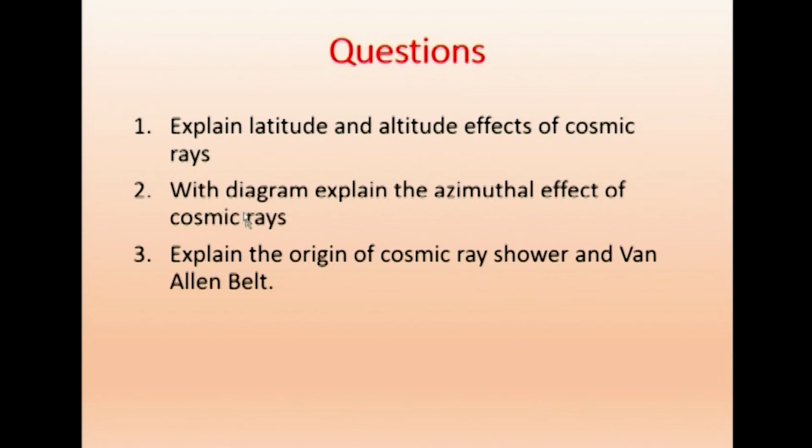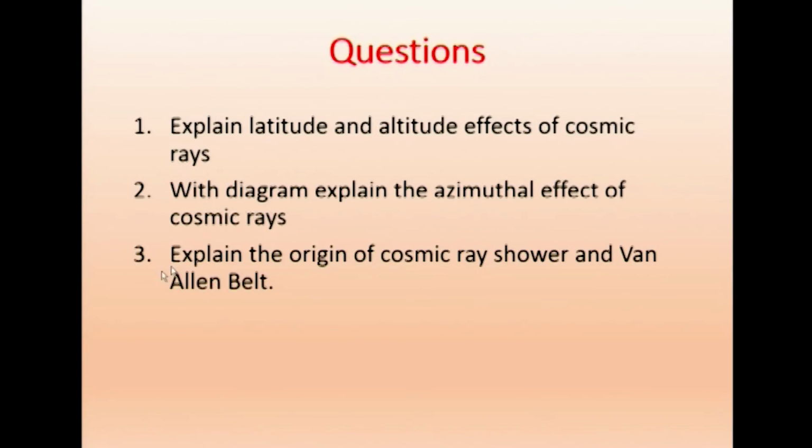So, we will have a few questions for the day. Explain the latitude and altitude effects of cosmic rays. With a diagram, explain the azimuthal effect of cosmic rays. The azimuthal effect is nothing but the east-west asymmetry. What comes towards the east was not equal to what is coming towards the west. So, that is called the azimuthal effect. Explain the origin of cosmic ray shower and Van Allen belt.